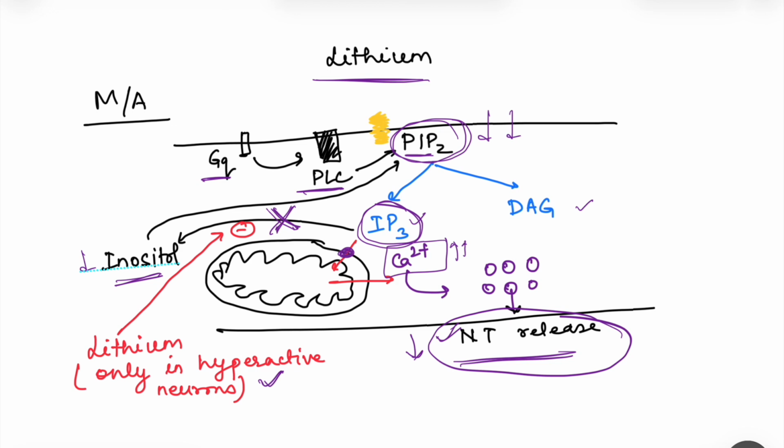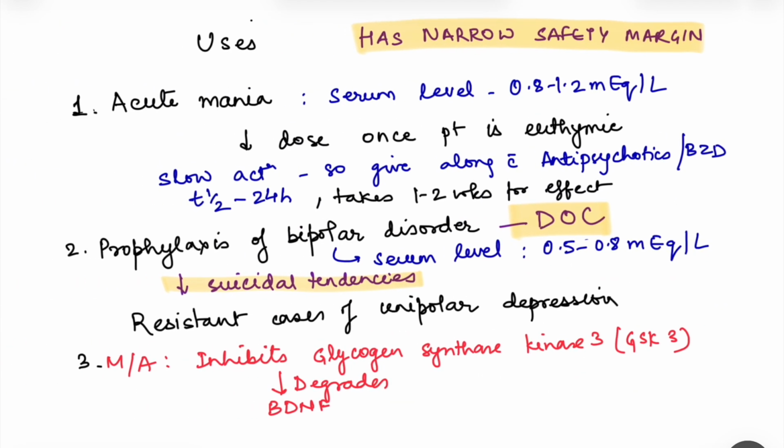That means further cycles of IP3 generation and calcium increase within the cell are not going to occur, and that is going to decrease the neurotransmitter release, right? So remember this: lithium acts only in hyperactive neurons, prevents the regeneration of phosphatidylinositol bisphosphate, so that IP3 is formed less and neurotransmitter release, that is dopamine, is less.